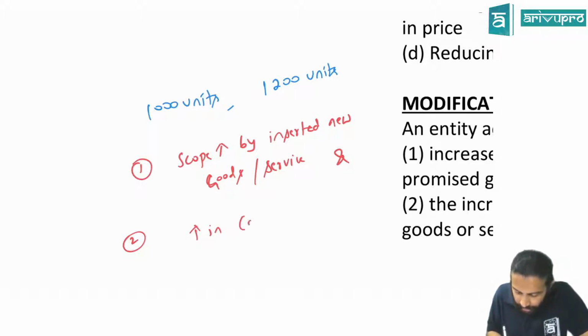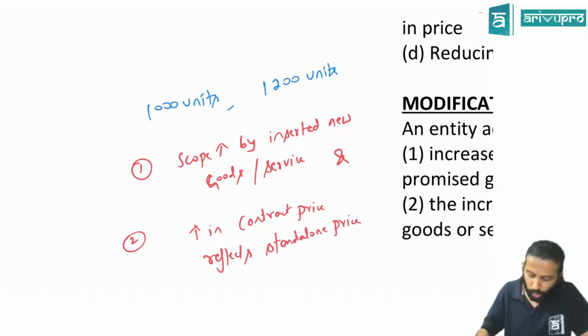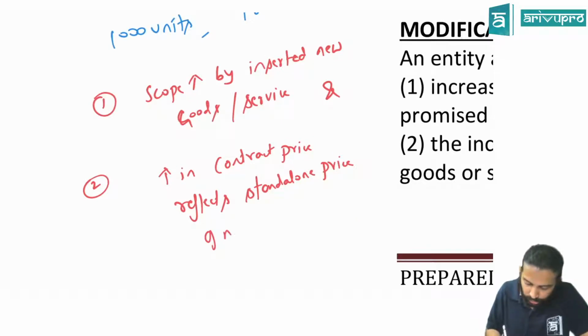So, due to this, contract price will increase. That increase in the contract price reflects standalone price of new goods and service.